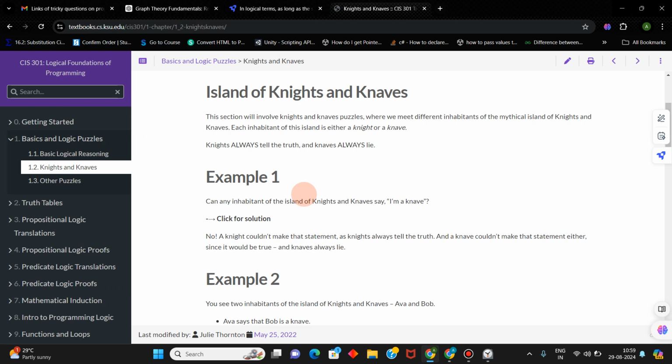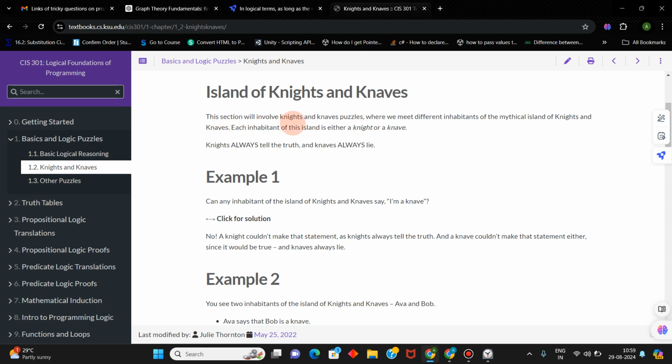Today we will talk about some tricky problems about the island of knights and knaves. These types of puzzles are solved using the propositional logic concept of discrete mathematics. Okay, so let's begin.